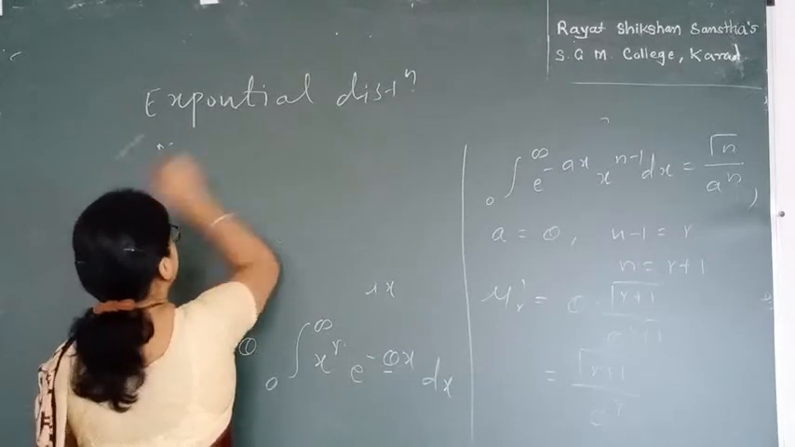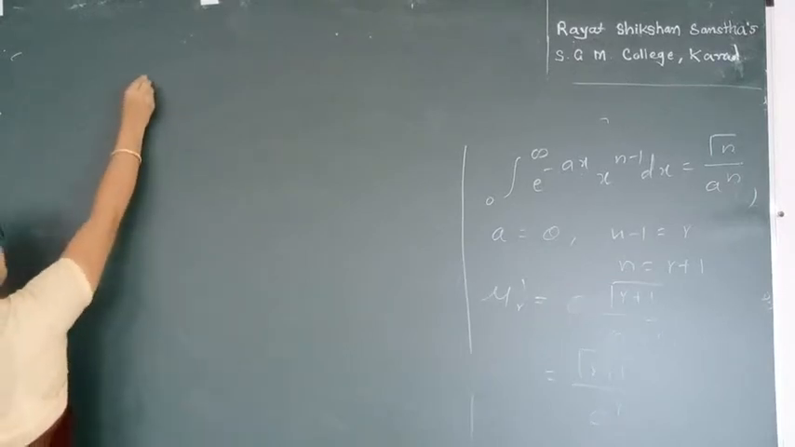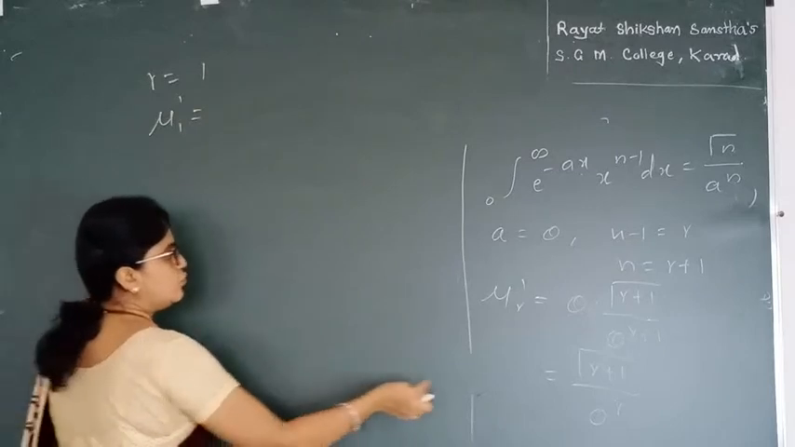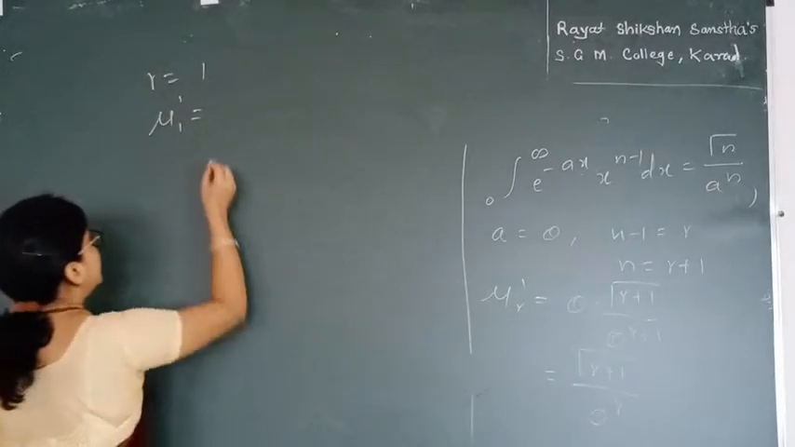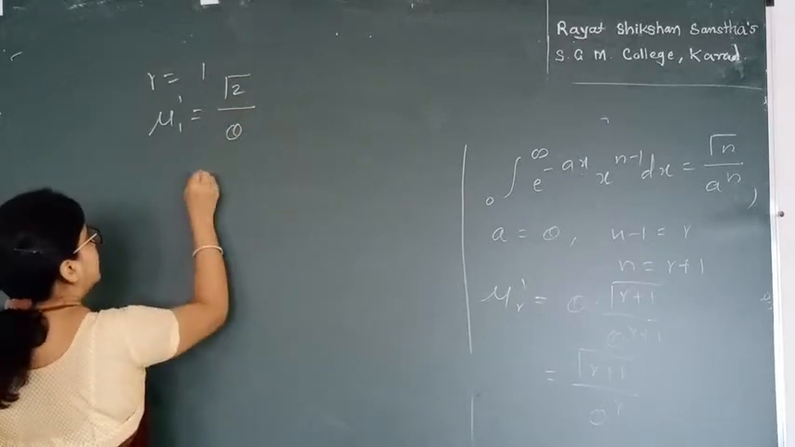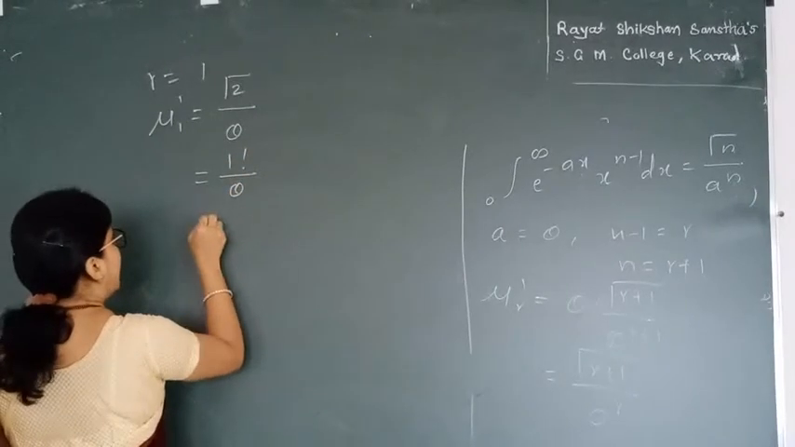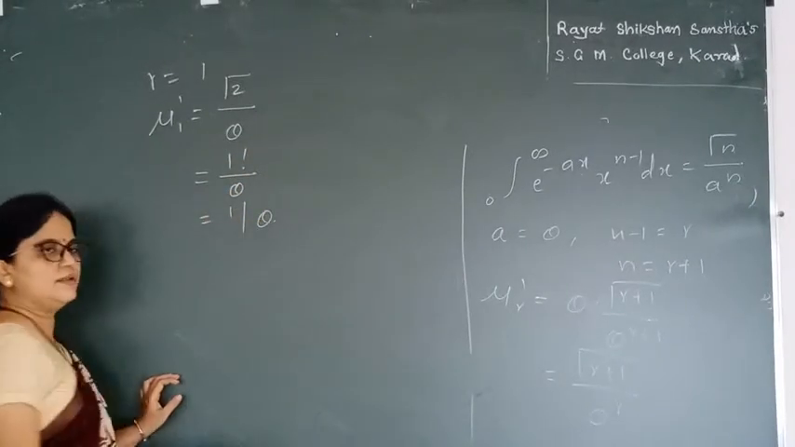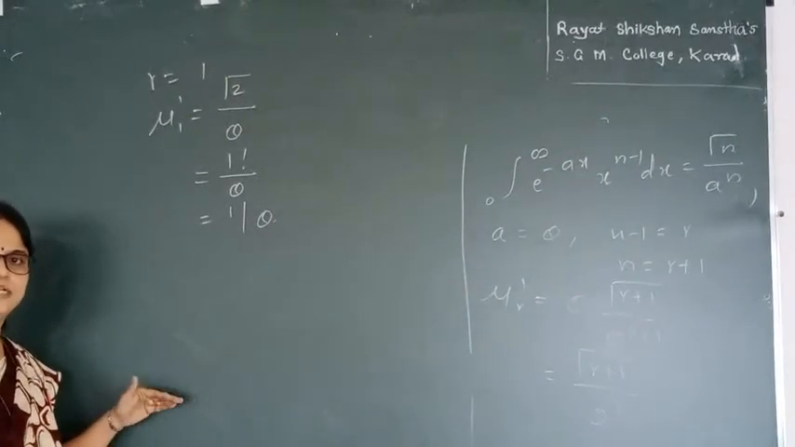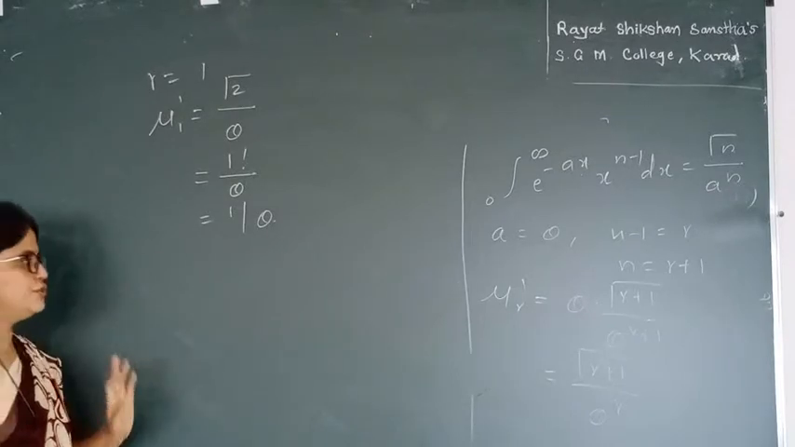So replacing the value of r as 1, we get mu 1 dash, which is gamma 2 divided by theta. Gamma 2 is nothing but 1 factorial, and 1 factorial is 1, hence mu 1 dash is 1 upon theta. Since the first raw moment is equal to the mean, this is also the mean of the exponential distribution.